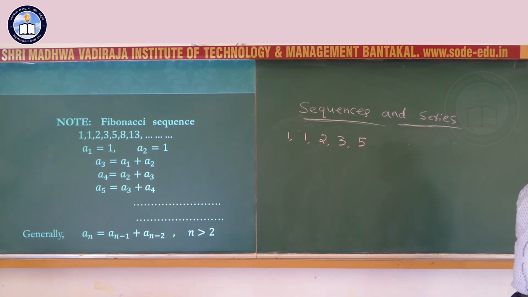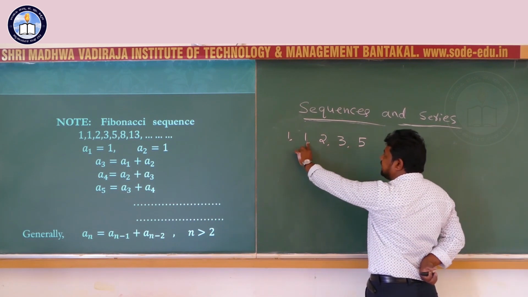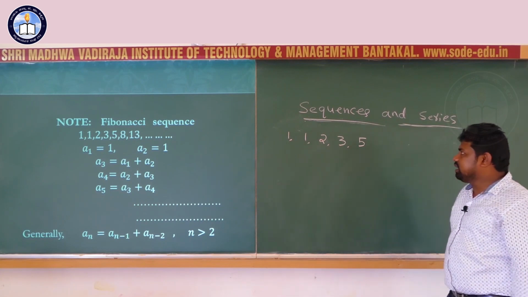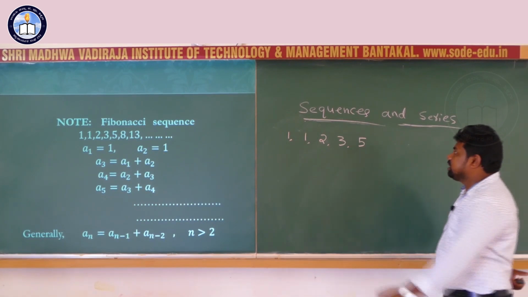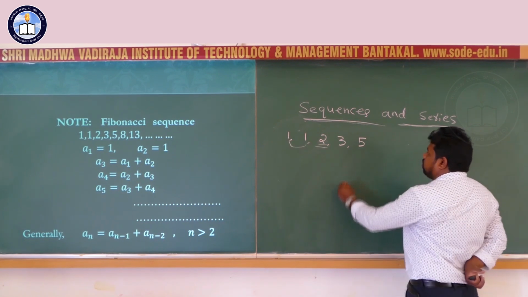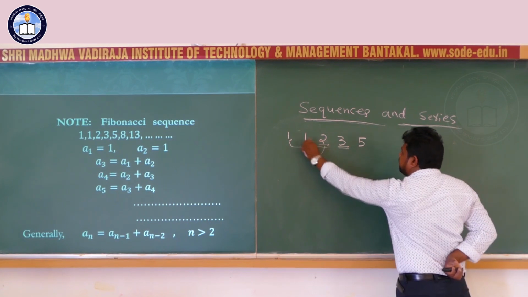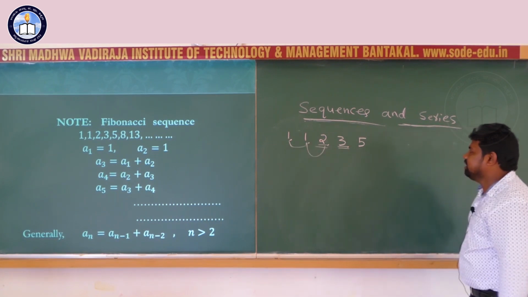It is one of the special sequences. It is called the Fibonacci sequence. Here the first term and second term I take as 1 and 1. The third term is the sum of the previous two terms. The fourth term is the sum of the previous two, 1 plus 2, 3.